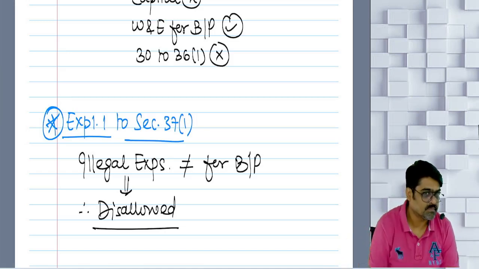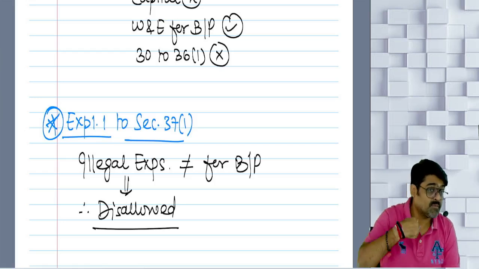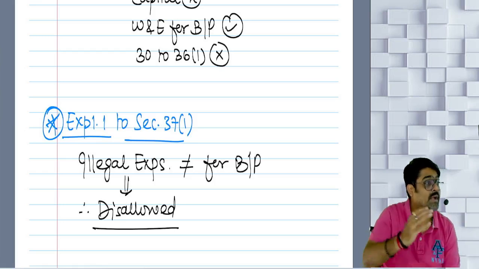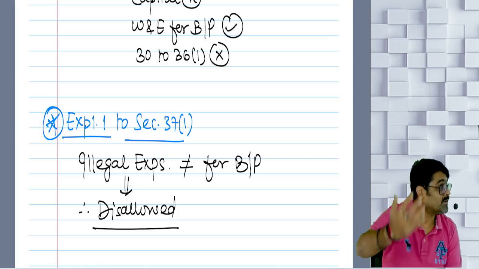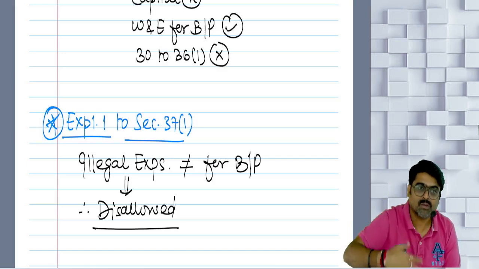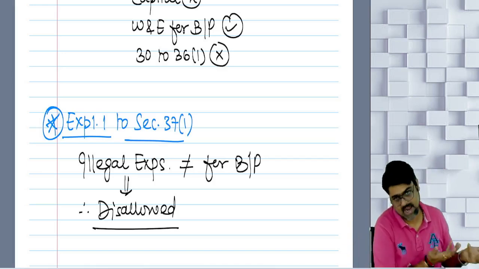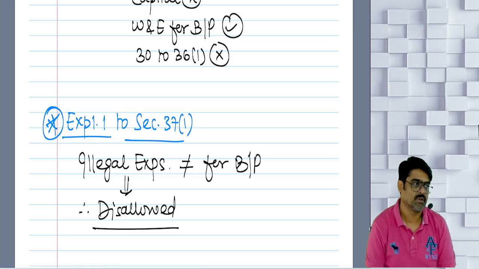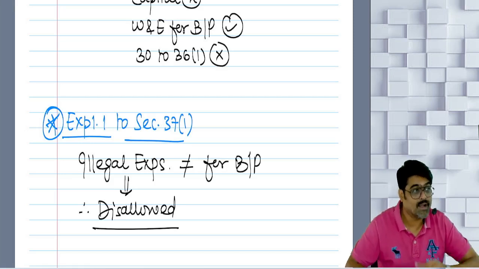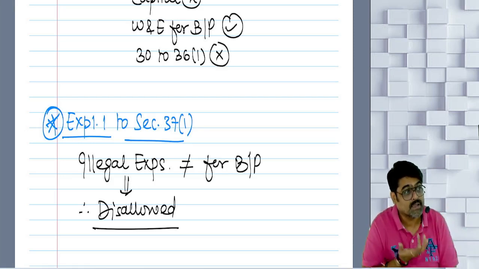Am I giving bribes? Is that bribe given for my personal benefit? No. That bribe was given for the benefit of my business, so that the contracts keep on coming to me. Yes or no? To get those contracts from the government in my business, I have to pay the bribes. These are expenses wholly and exclusively incurred for the purpose of my business or profession. And I am not giving it only once, I am giving it again and again, not capital in nature, revenue in nature.